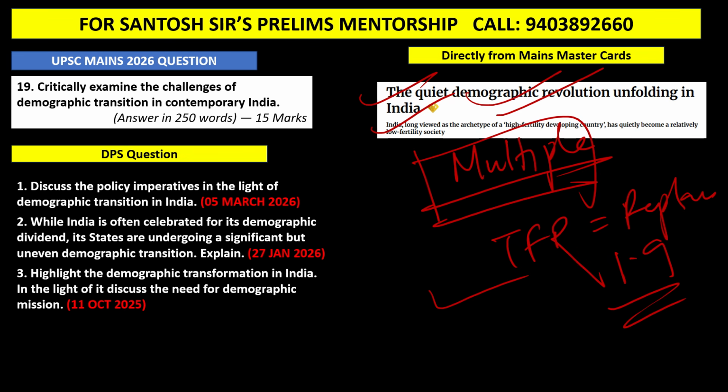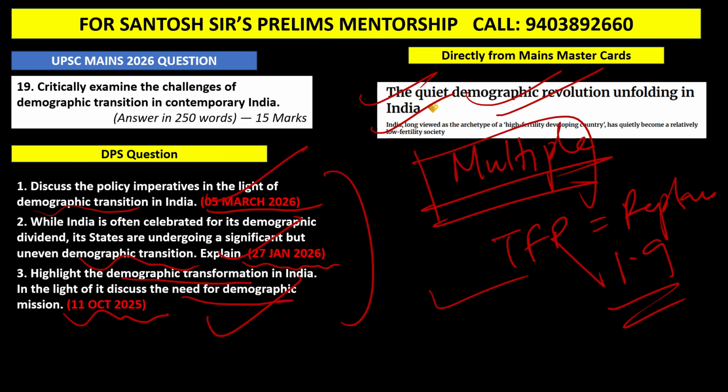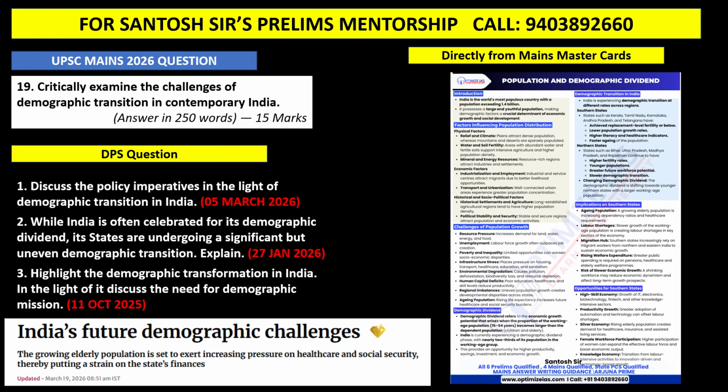You can see one example only I'm showing. And you can see multiple times I have discussed this in my DPS sessions. You can see 5th of March, demographic transition. Again, you can see demographic transition, 7th of June 2026. Then 11th of October 2025, demographic transition. Multiple questions I have given, and you can see exactly the question came in the exam. And this is the last question. This is a card also I have made, demographic transition. You can have a look at it.